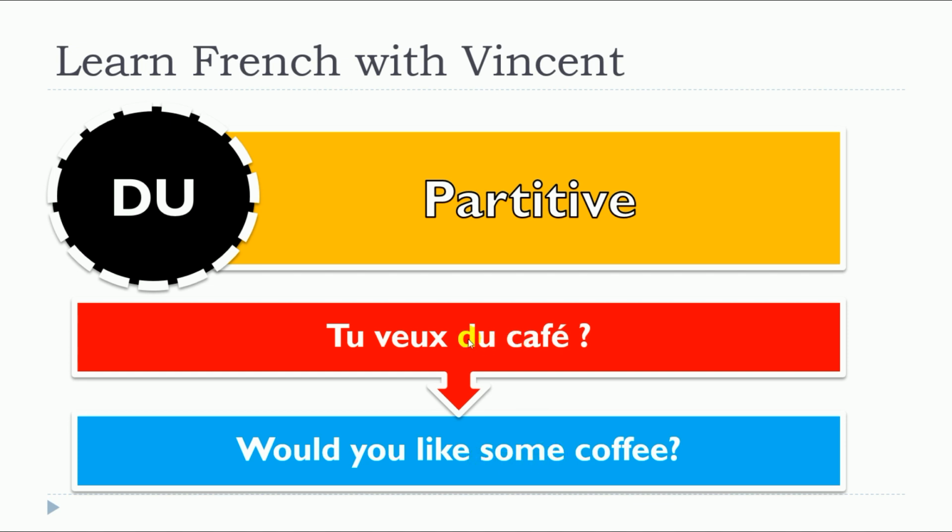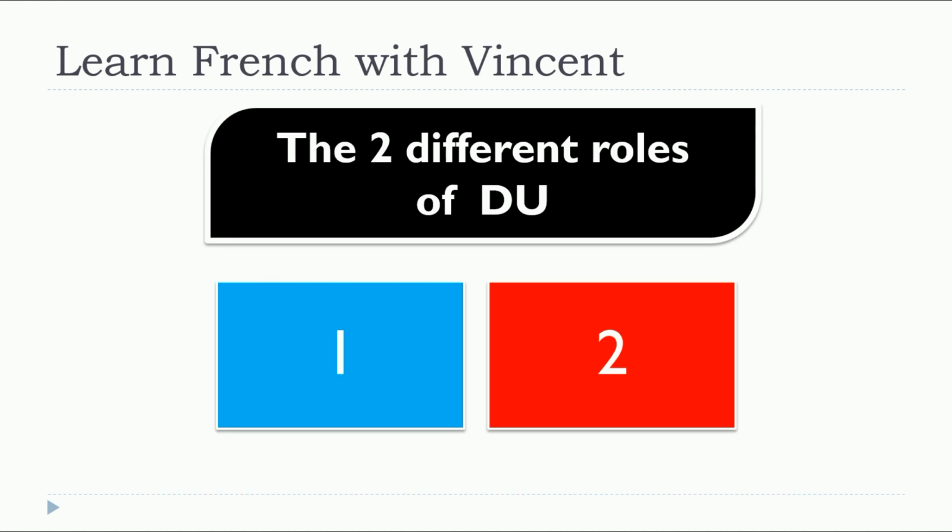You don't specify the quantity, but it's some. So in that case, we're using du when it's the masculine partitive, and this is important, remember. So café is masculine, so we are using du. Tu veux du café. So this is the first use or first role of the du.